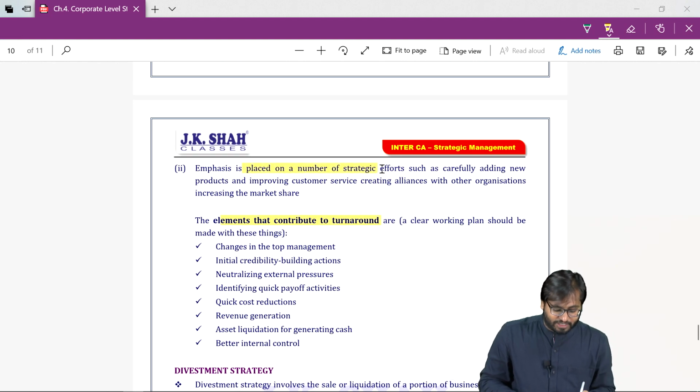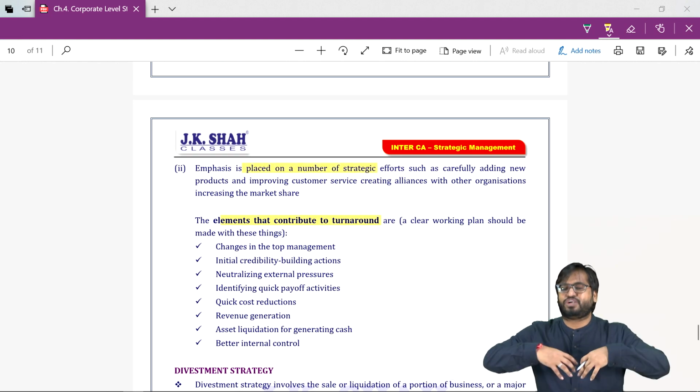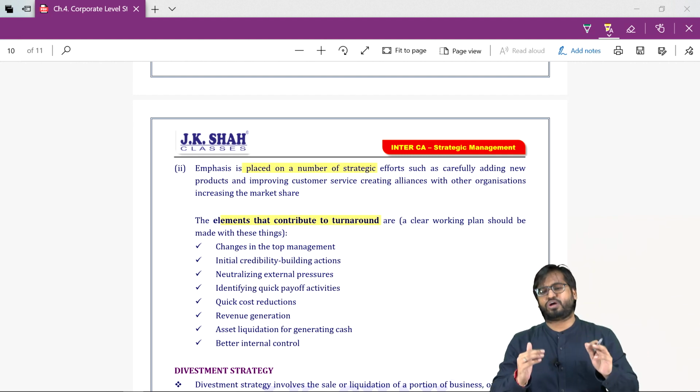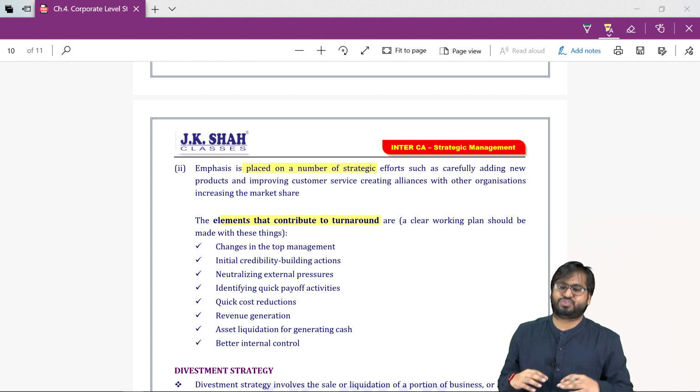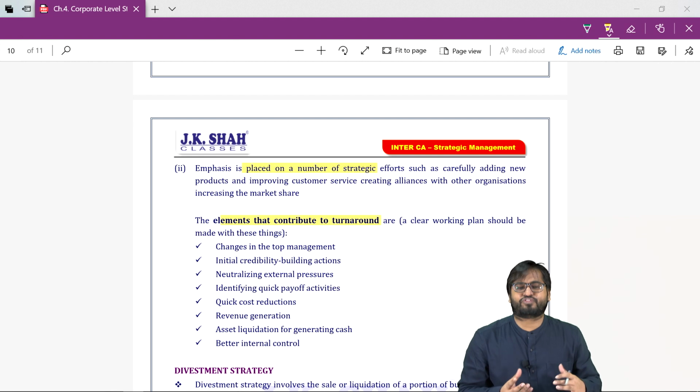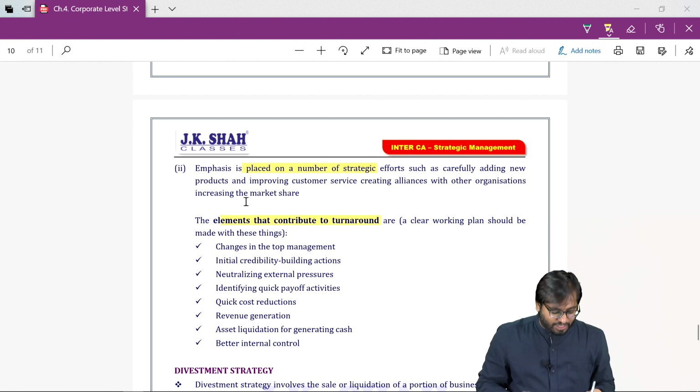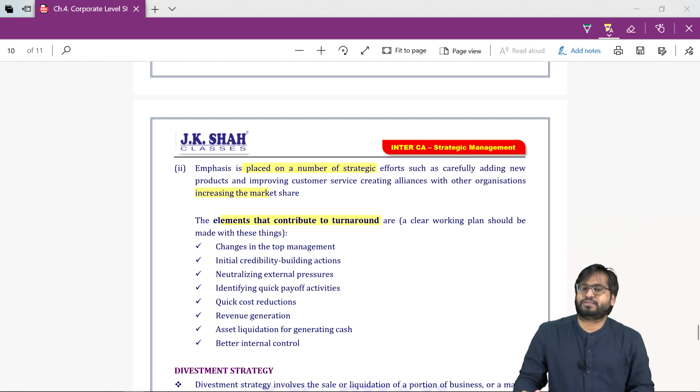Emphasis is placed on a number of strategic efforts. So we will try to expand. Once we are returning to normal, we will try to increase our product lines. We will enter into new geographical locations. We will try to increase our market share.